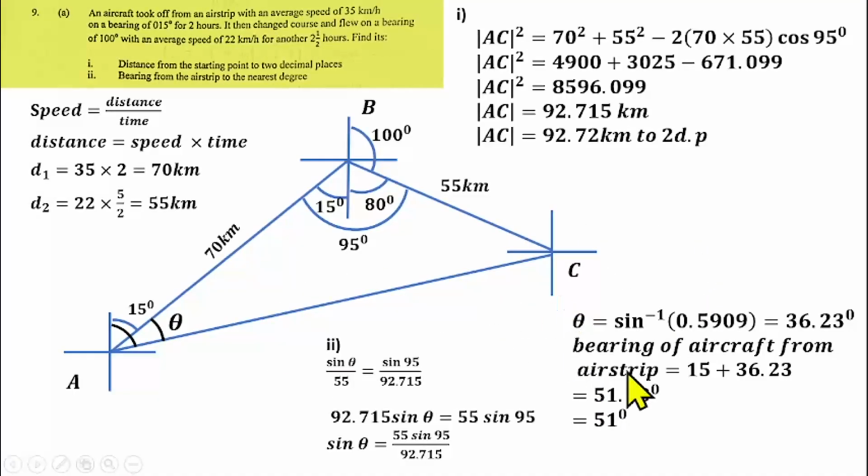Now I want to tell you that if you really want to understand bearing, there's a video on my YouTube channel whereby I explain everything on bearing from the beginning to the end, and we solve a lot of questions in that video. So it will really help you understand what bearing is all about. Reference the video on my channel where the title of the video is bearing.